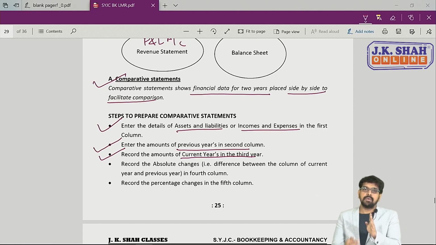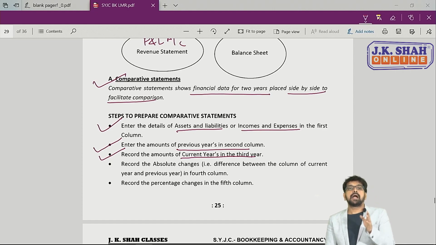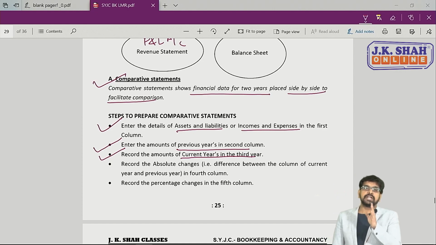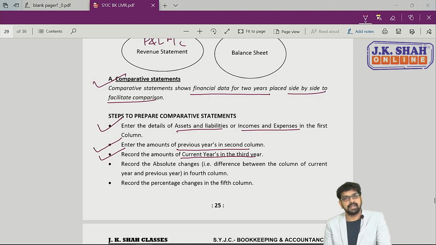In the first column details होगा. अगर आप balance sheet बना रहे हो तो detail of asset या liability आएगा in the first column. अगर आप revenue statement बना रहे हो तो detail of income या expense आएगा first column. In the second column amount of previous year will be recorded. In the third column amount of current year will be recorded.